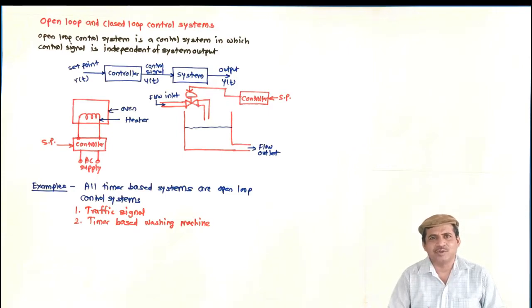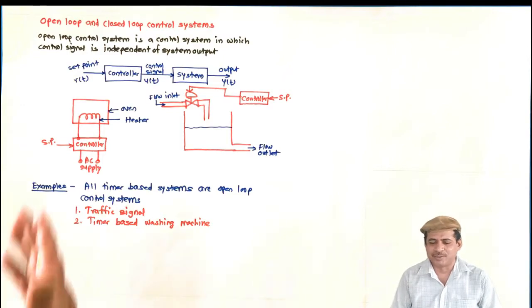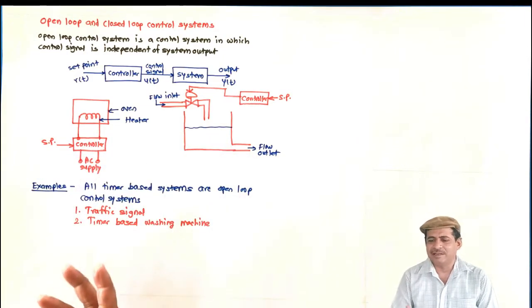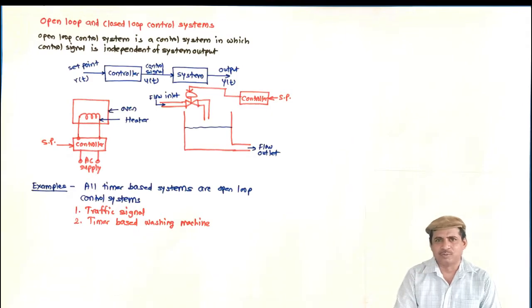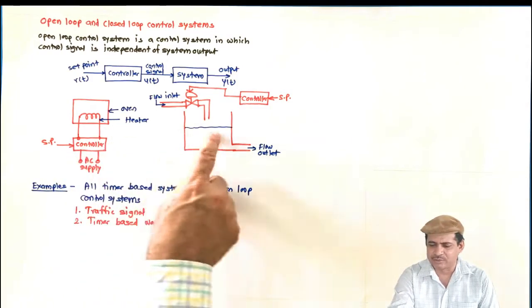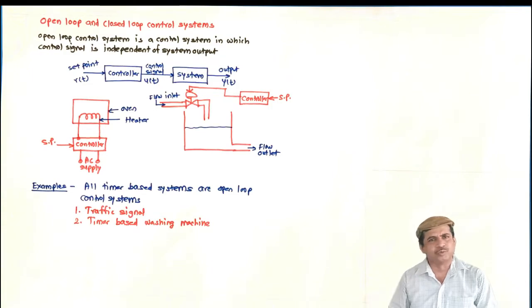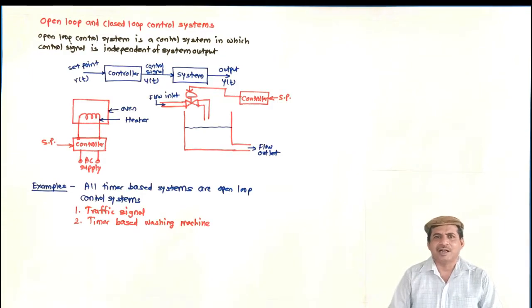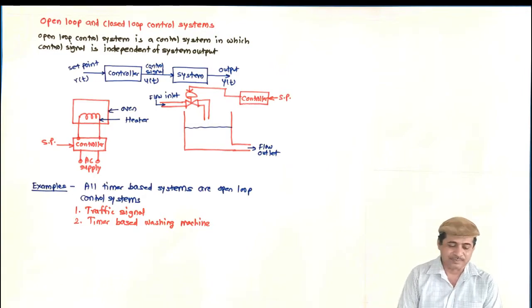Why does it happen? Because we don't check the dirt present in the clothes, and we are just operating based on time. So all timer based systems are open loop systems. These are two examples of open loop systems. We can even convert these two systems into closed loop systems. How, I will tell you while covering the concept of closed loop systems.